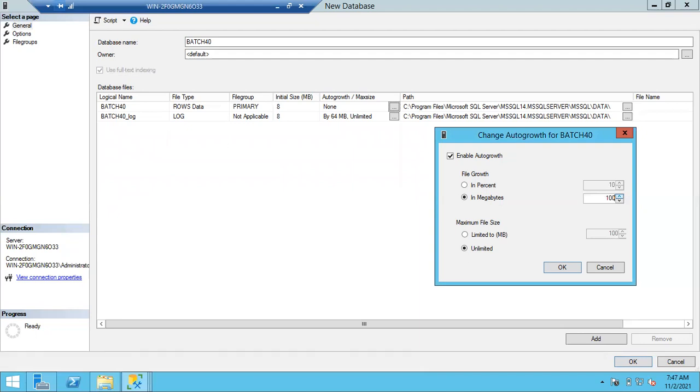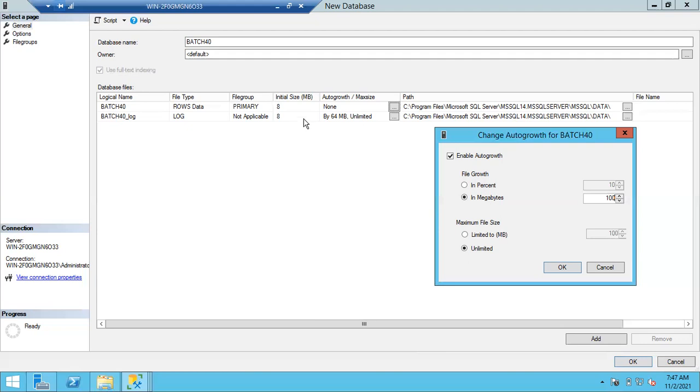108, sir. Is it 108 or 16 MB? 8 plus 8. Sir, we have added 100 MB, so 8 MB plus 100, 108. Okay. So as you choose in megabytes here, it is not a percentage.